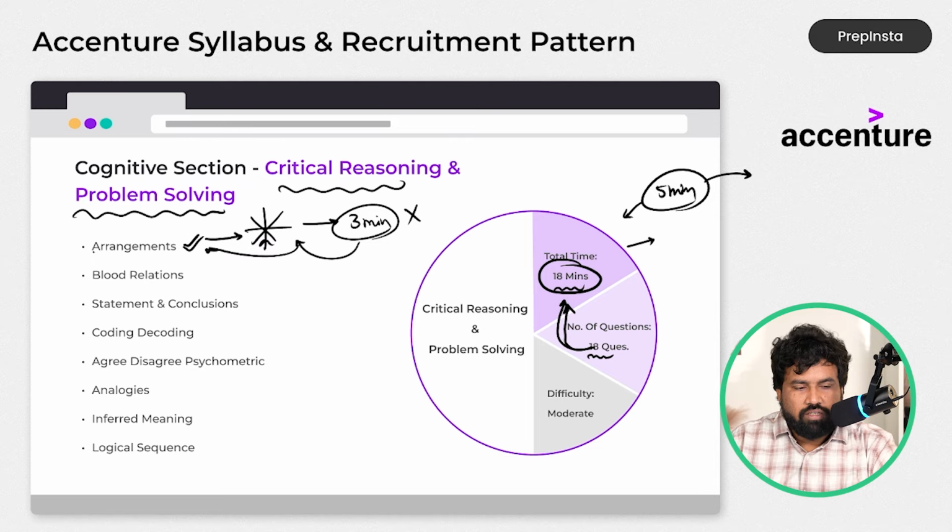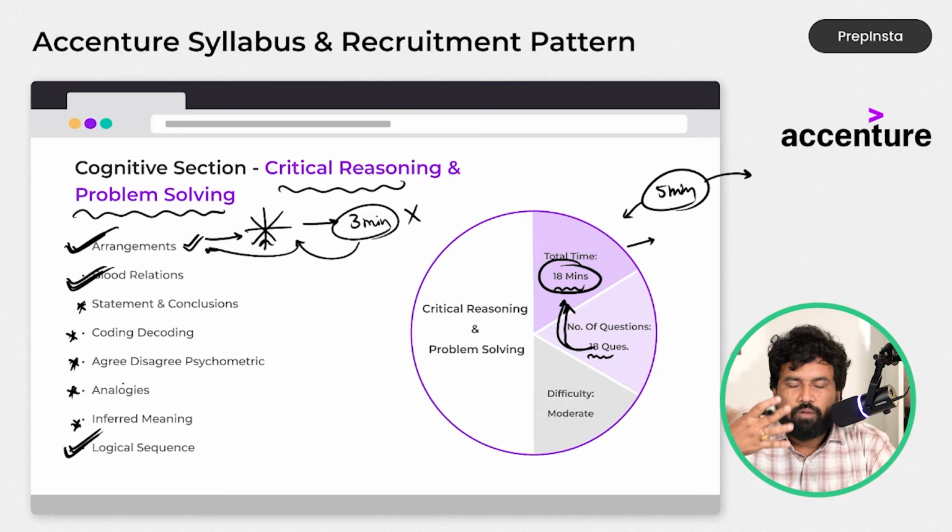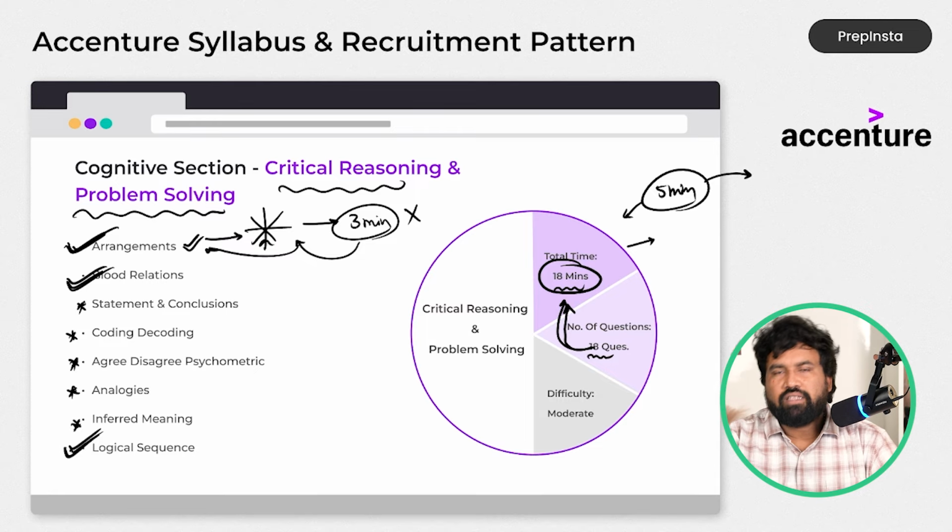Okay, so blood relations. For example, arrangements, blood relations, coding-decoding won't take that much time. And analogy, logical sequence, inferred meaning also won't take that much time. Agreement, disagreement, coding-decoding, statement, conclusion. See, for example, those where you do tick marks will take more time. So logical sequence or blood relation oriented problems, arrangement related problems, if you practice them very well, do them in the examination. Or skip those questions, do the remaining sections, and come back at the end if you have time.